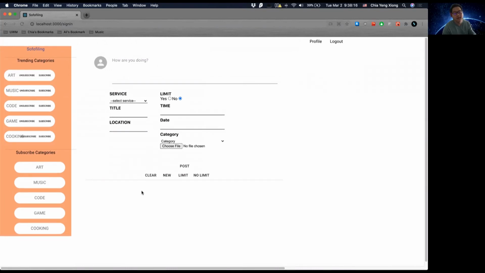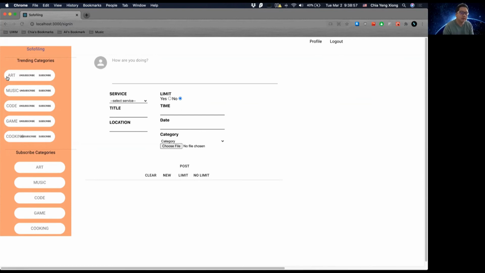Another implementation that I would like to do in the future is to create a reminder tab, in a sense. So on this right-hand side of the screen, you will see your reminders of upcoming events. Other things that I would like to implement is a messaging feature so that you can directly message the user of the post, if you have any questions, such as if you can't attend it anymore. Another thing that will be extremely helpful is if the user can directly delete a post and notify the poster that they are no longer attending it, so that the provider understands who is still attending and who is not.